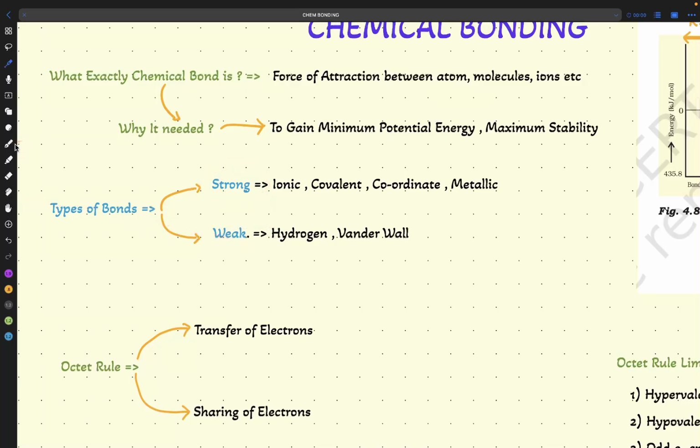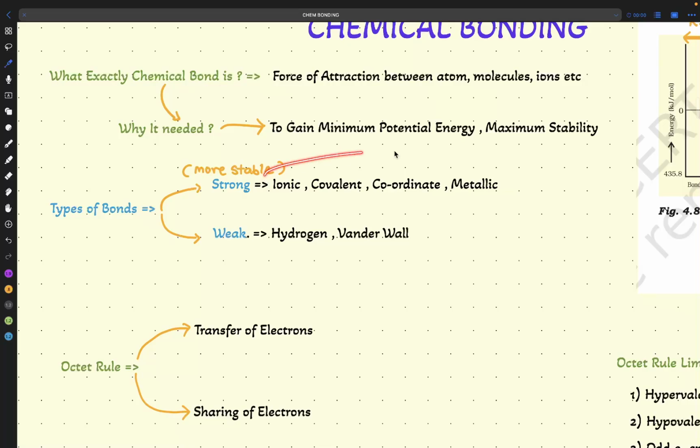Now the statement is telling us that if it is a strong bond, obviously it will be more stable. So it is again a very important point. If they ask you which type of bond is more stable, obviously a strong bond, because the force of attraction is more. Now in strong bonds, we have ionic, covalent, coordinate, metallic. And in weak bonds, we have two types, hydrogen and van der Waals.